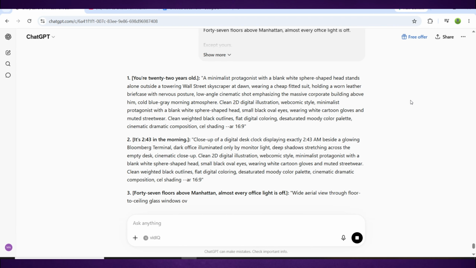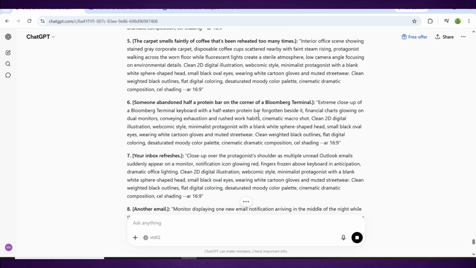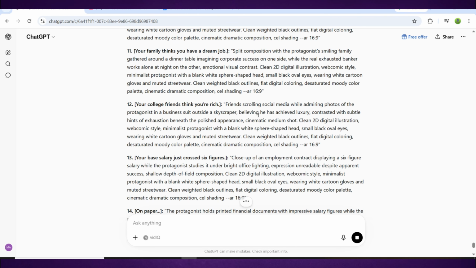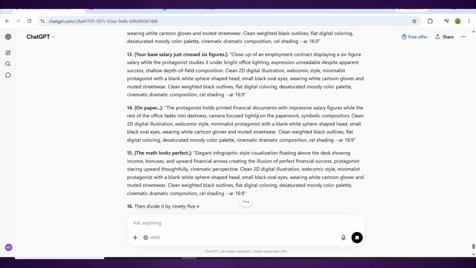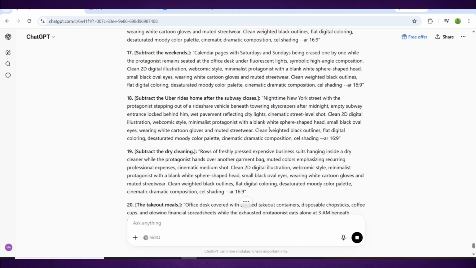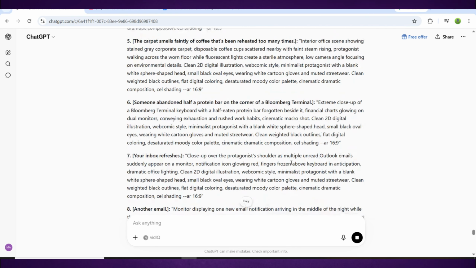As you can see, it has generated 20 detailed visual prompts that we'll use to create all the scenes for our story. Once you're done with level 1, simply repeat the same process for the remaining sections. Copy the level 2 script, paste it into ChatGPT, and generate the visual prompts for that part as well. Continue doing this until you have visual prompts for every section of your script.